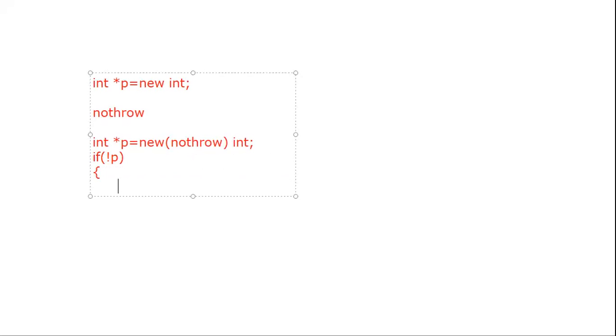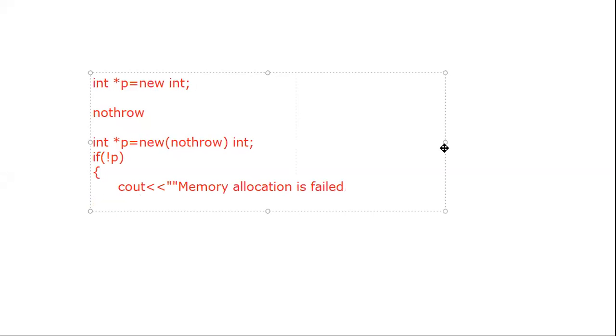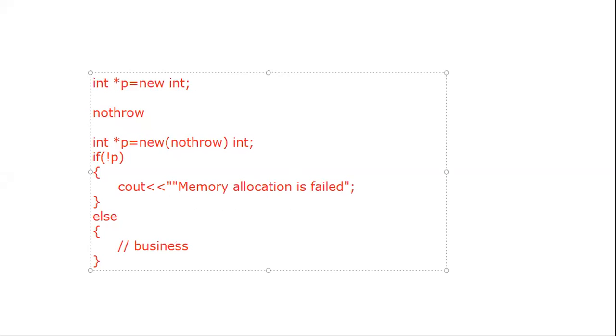with the help of the new keyword, then it will directly fire or display the message, memory allocation is failed. So here in this case, inside the else part, we are writing our business logic. If suppose that particular condition is going to fail, so what is this condition? If not p, so not p means what?